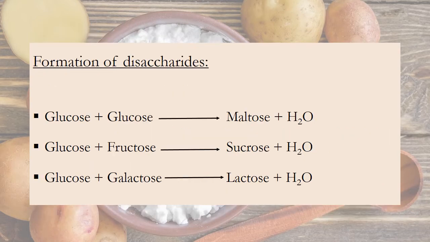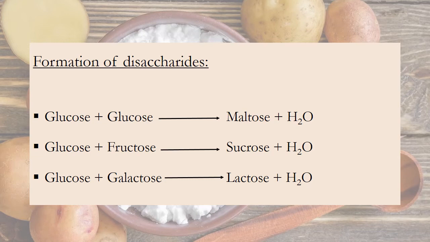Formation of disaccharides. When 2 glucose molecules undergo a condensation reaction, a maltose molecule will be formed and a water molecule will be released.